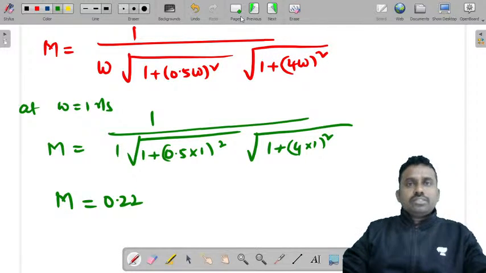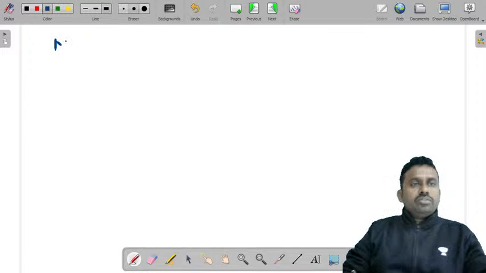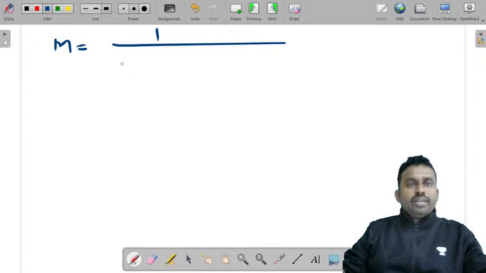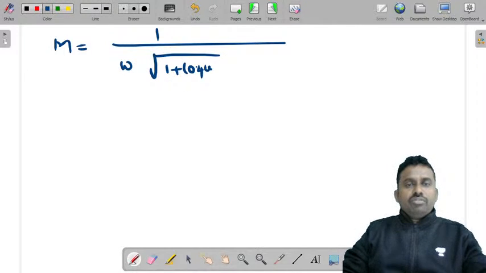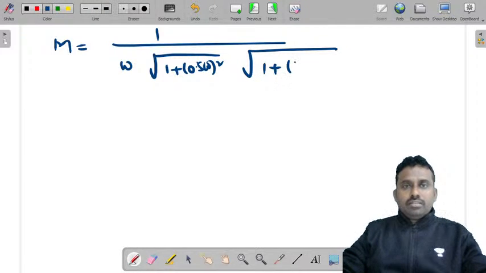Now let's take omega 1.2, M is equal to 1 by omega under root of 1 plus (0.5 omega) square under root of 1 plus (4 omega) square.